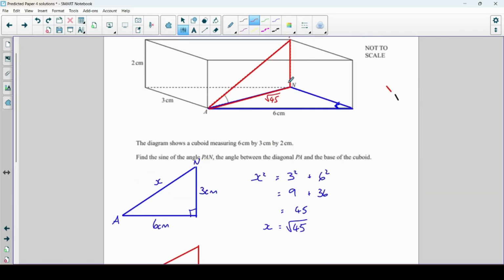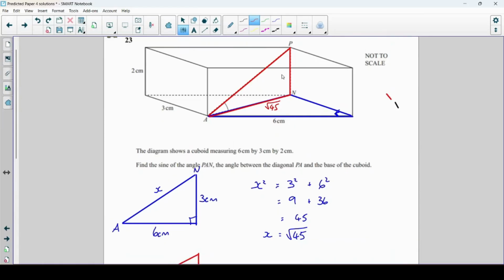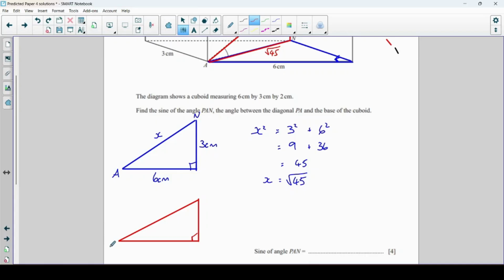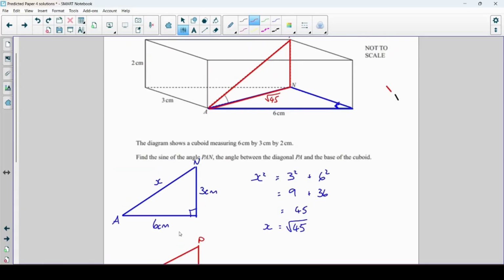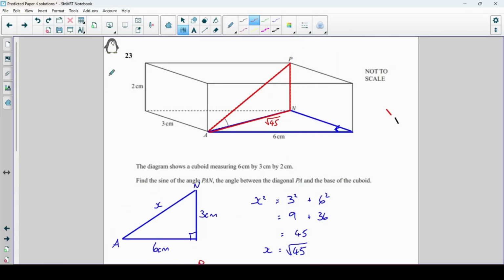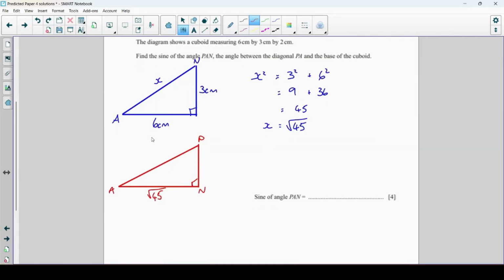So at the bottom there, that's also a right angle at N. So we have A in the bottom left, P up here, and N here. And the lengths that we've got, the bottom is root 45. We know what PN is. It's the same as this side here. It's 2. Okay? And we want the sine of the angle, this angle here.